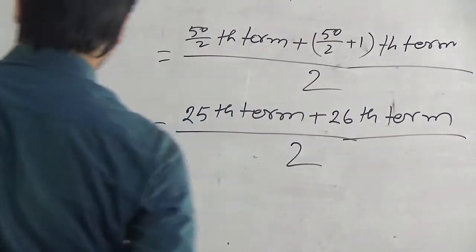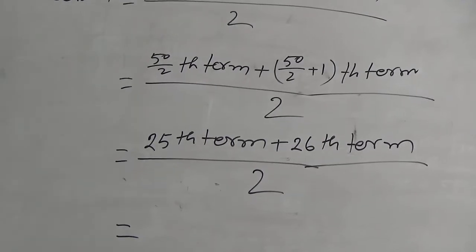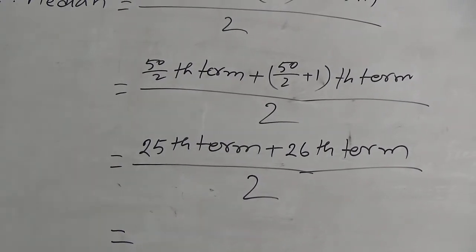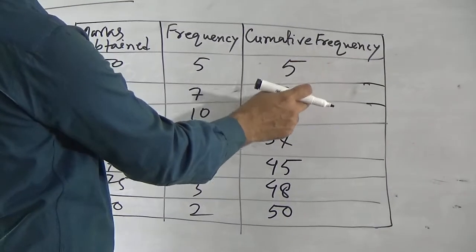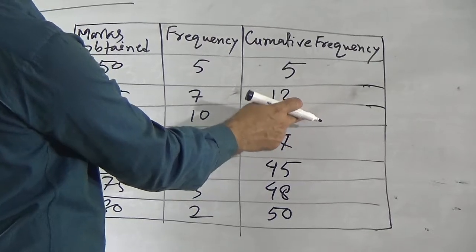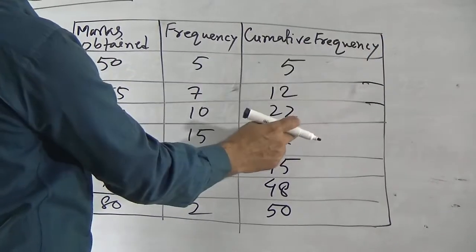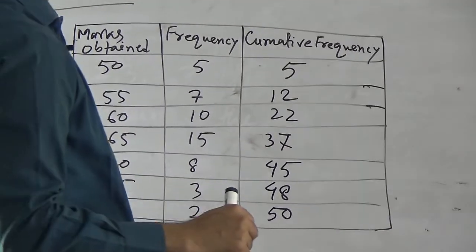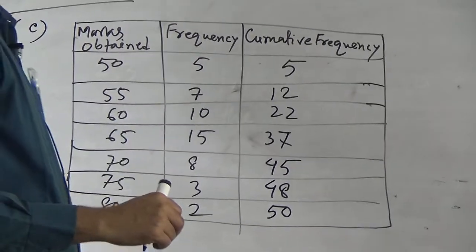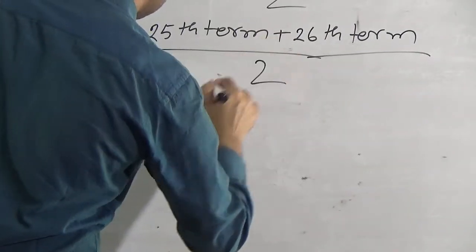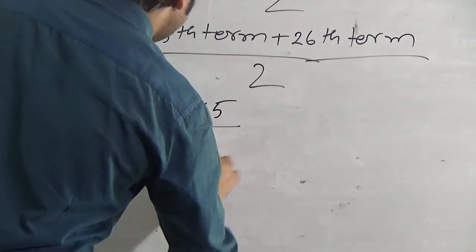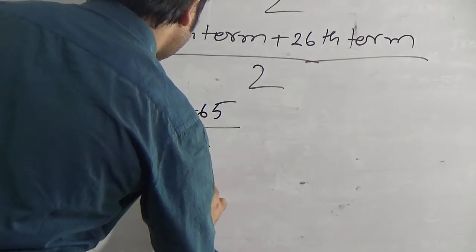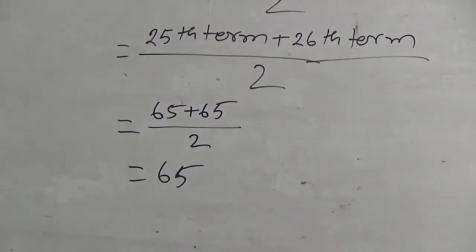Now here we have to see where is the 25 and 26th term. Here see the cumulative frequency. The first column is 5, then 12, then 22. This is less than 25. So 25 and 26 will be in the fourth class. So fourth class is 65. So we can write here 25th term is 65 and 26th term is 65. If we divide this by 2, we will get 65. So our required median is 65.